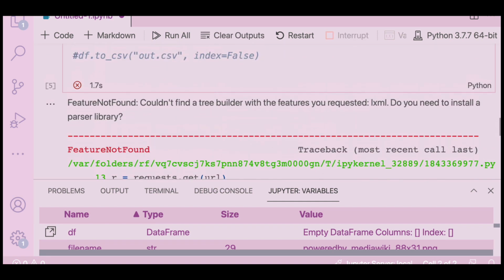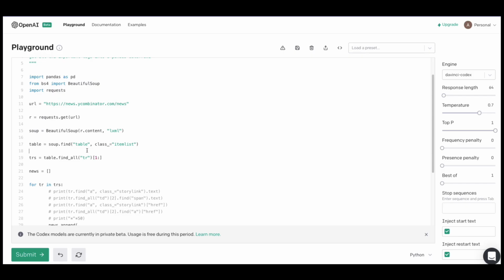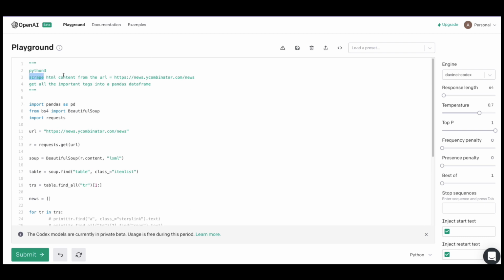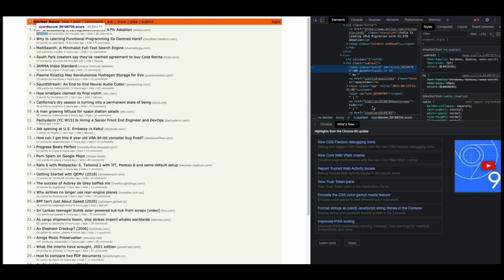So it's going to throw an error because it couldn't. Okay, I don't have a tree parser. Okay, that is another thing. So maybe I can slightly change. Scrape HTML content from the URL. Let me say, what is this? Get title and then story link. Let's just get two things: title, story link, and score, which is this. Title, story link, score.